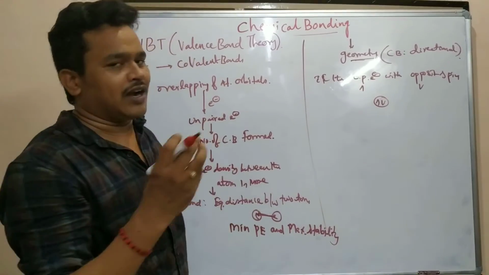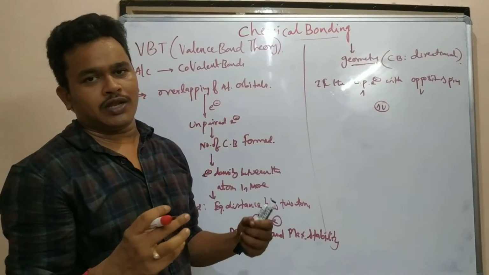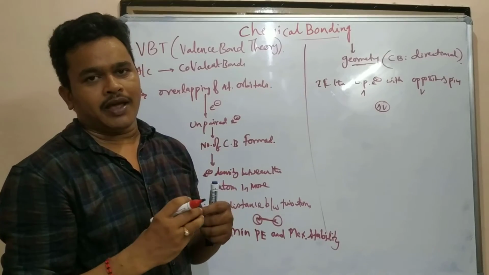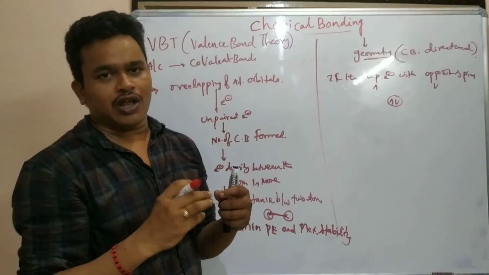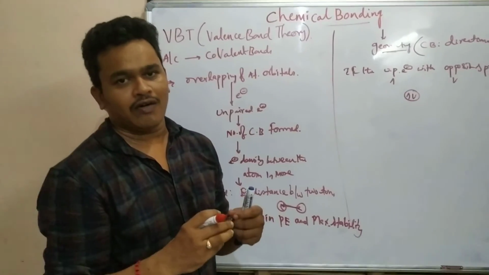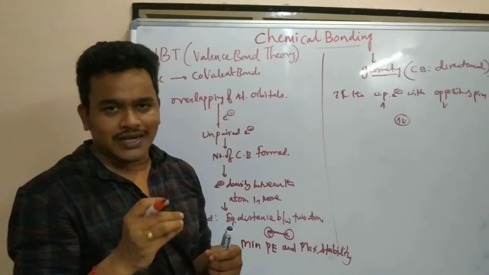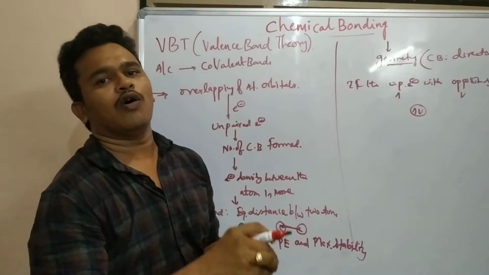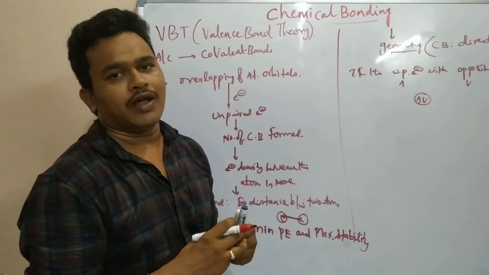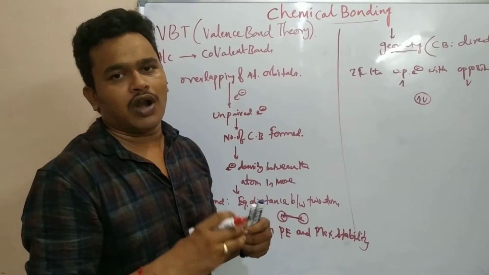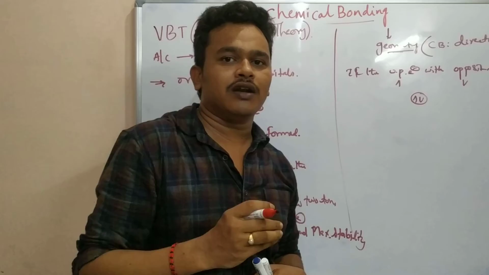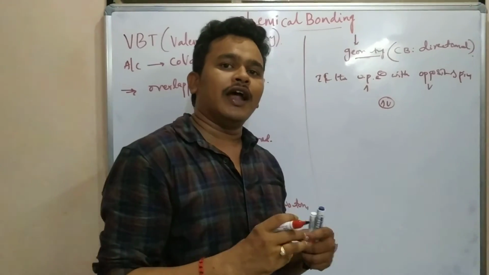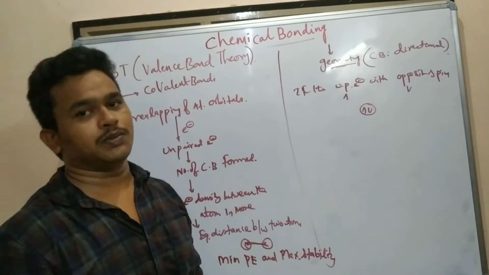Unpaired electrons coming together and making a bond, that we call overlapping. In that overlapping, orbitals are involved because the electrons are present in orbitals. The overlapping will be effective if the unpaired electrons attach with opposite spins.